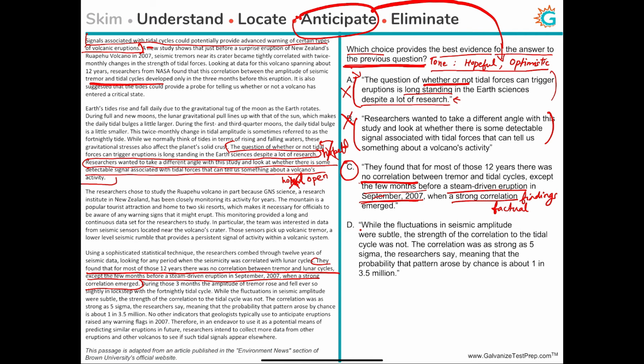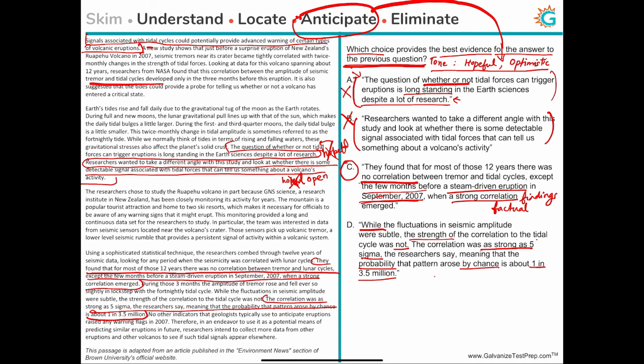While the fluctuations in seismic amplitude were subtle, the strength of the correlation to the tidal cycle was not. Strong statement. The correlation was as strong as 5 sigma, the researchers say, meaning that the probability that the pattern arose by chance is about 1 in 3.5 million. So this is picked up from the last paragraph right there. And these lines are actually quite interesting because these lines show that the results from the